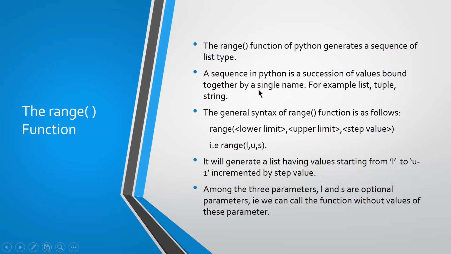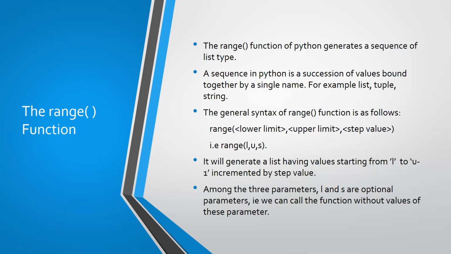A sequence in Python is a succession of values bound together by a single name. Here they are explaining what you mean by sequence. It is the set of values given a common name. When you say hello, hello is a string, but it has 5 characters, H, E, L, L, O. For these 5 alphabets, I am giving a common name.